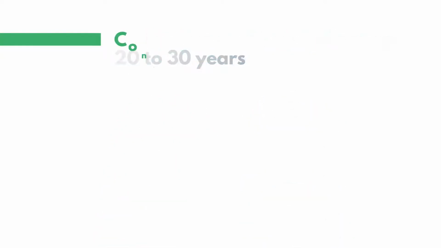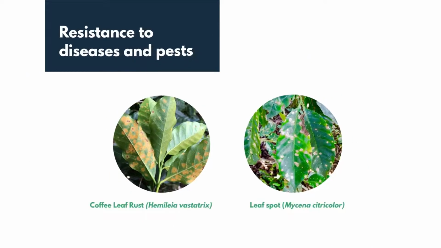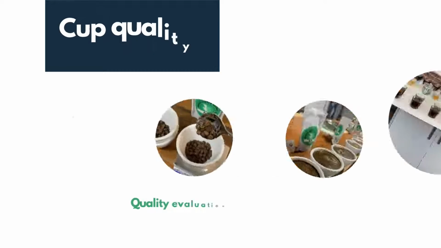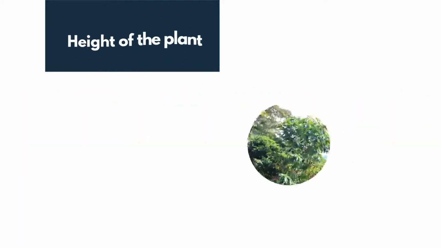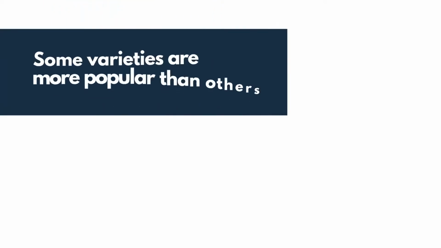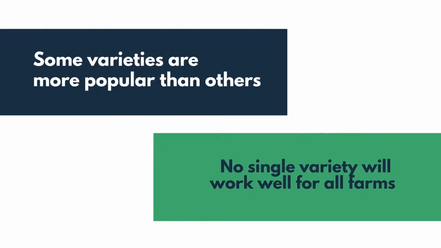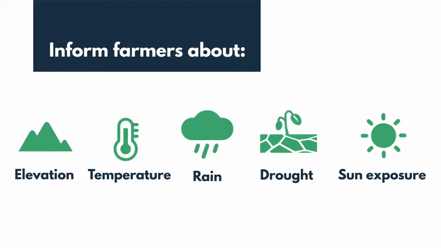In selecting the right variety, farmers should consider productivity and performance, resistance to pests and diseases, quality in the cup, the size of the plant. Although some varieties are more popular than others, no single variety will work well for all farms. Coffee producers should always be supported to choose varieties that best suit their region and their goals for their farm.